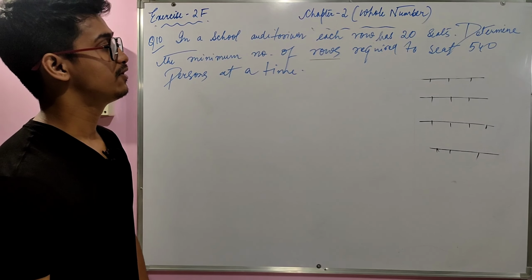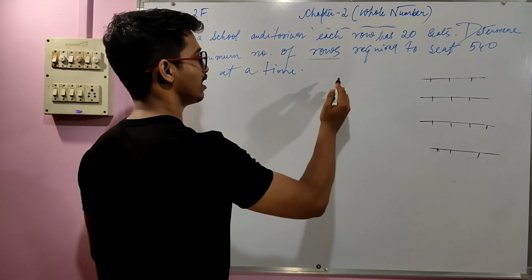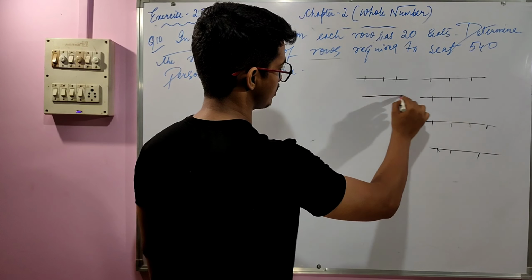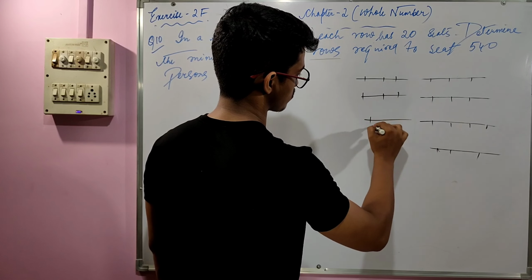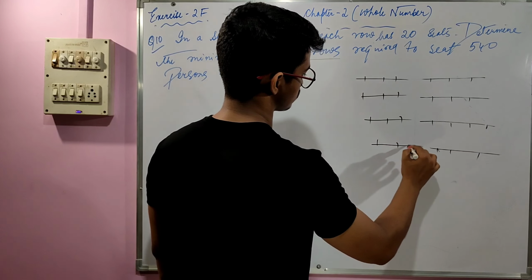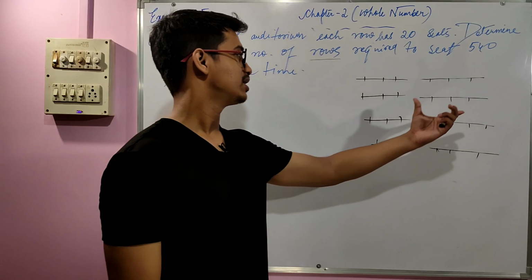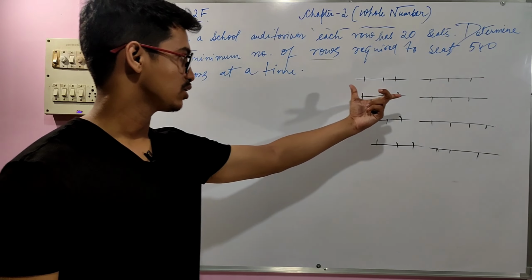Others are there, 1, 2, 3, and then this one. So a row is nothing but when we are talking about this as a whole.